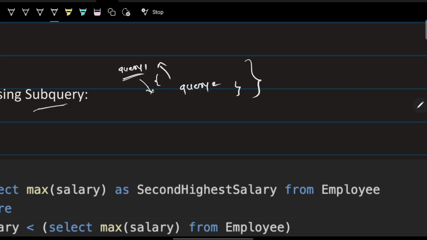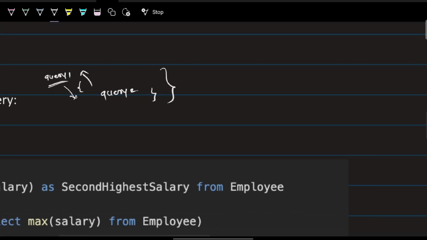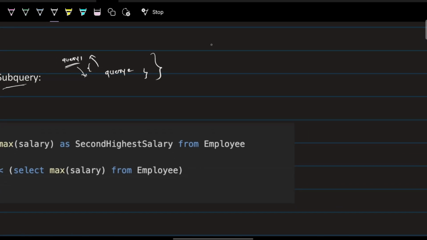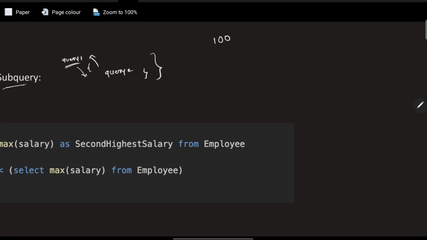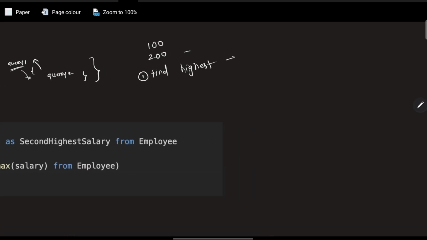There are different types of subqueries, but that is not the goal of this video. I will just tell you the solution for the second highest salary. Imagine you want to find the second highest salary, given that the salaries in the table are 100, 200, and so on. If I ask you to write a query, the first step will be to find the highest salary, which is very simple. To find the highest salary, you can directly use the max aggregate function.